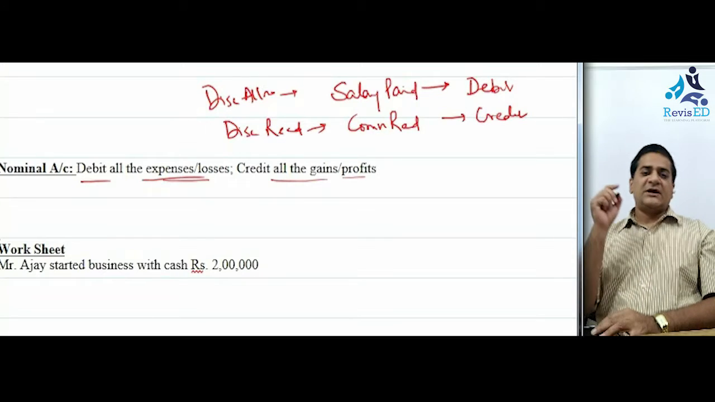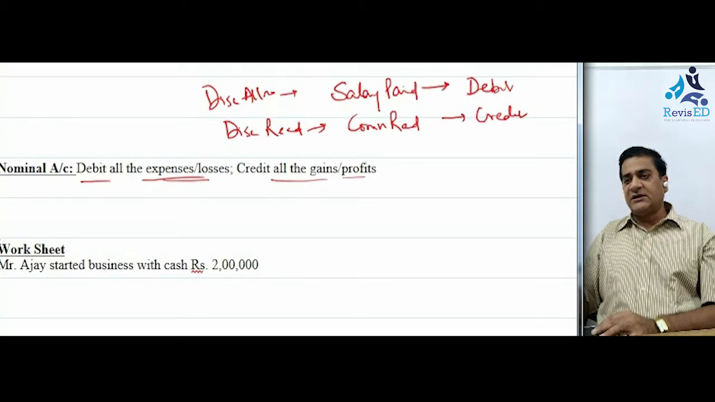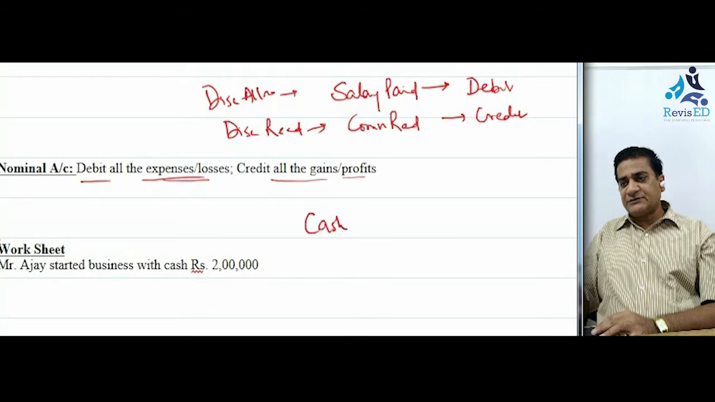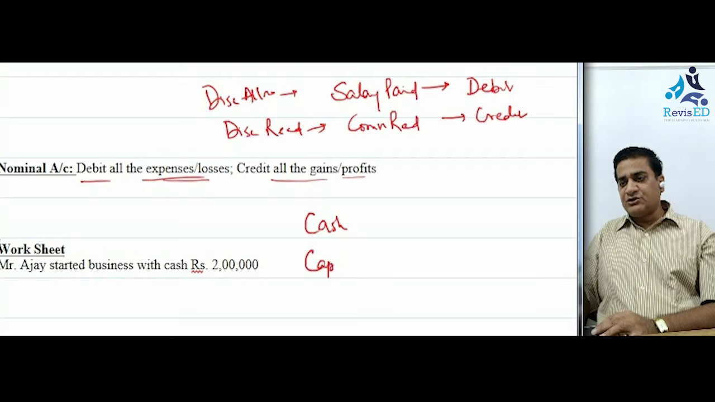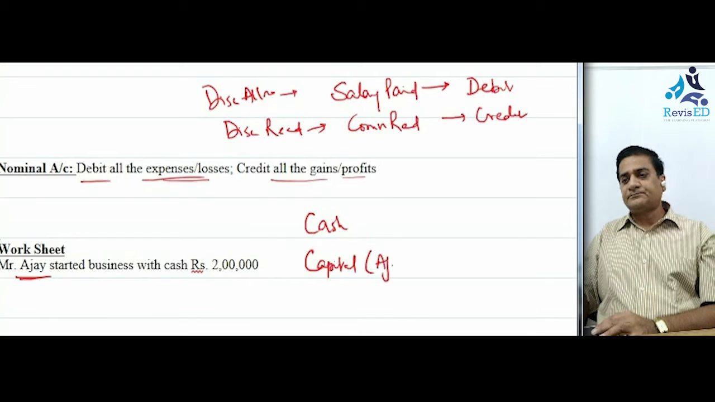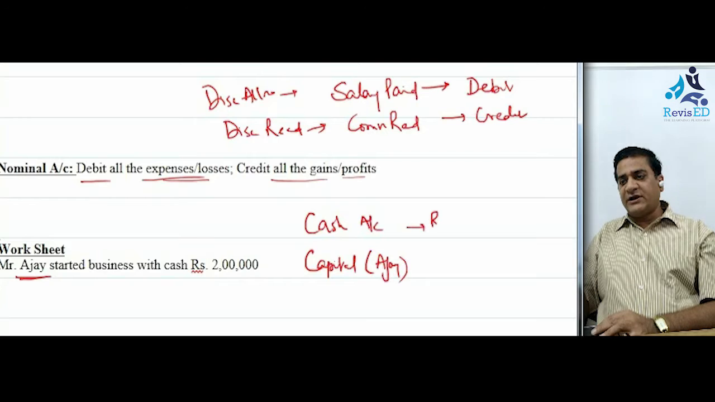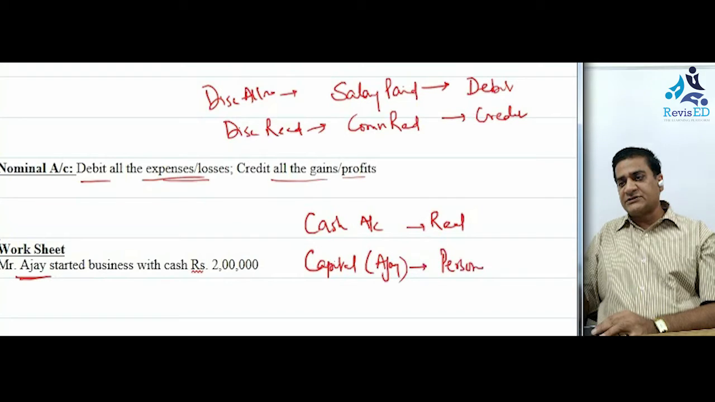First thing that we need to do in any transaction is to identify the accounts. In this particular transaction, the two accounts involved are the cash which has come into the business, and the other one is the capital account, which is nothing but the capital account of Mr. Ajay. Now if I talk about the cash account, it's a real account. And capital account, since a name is involved here, I would say this is a personal account.